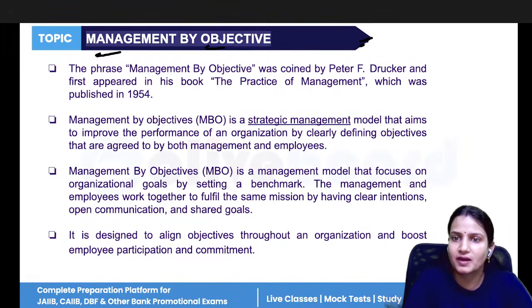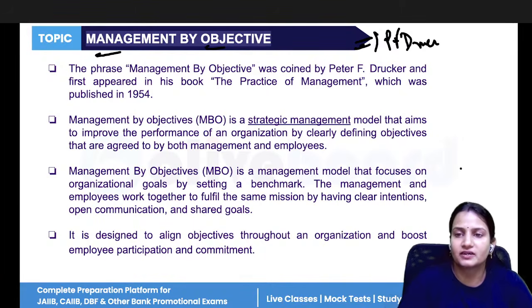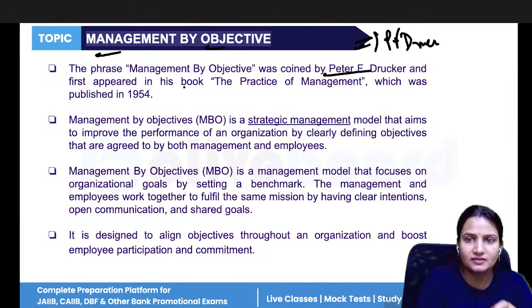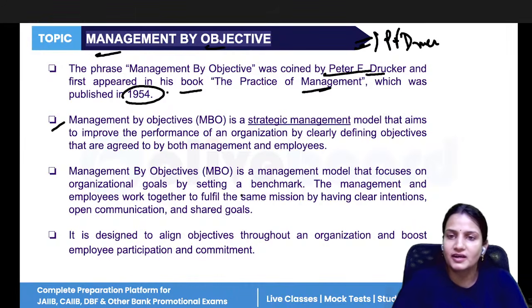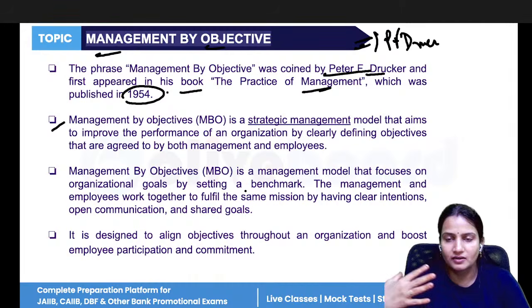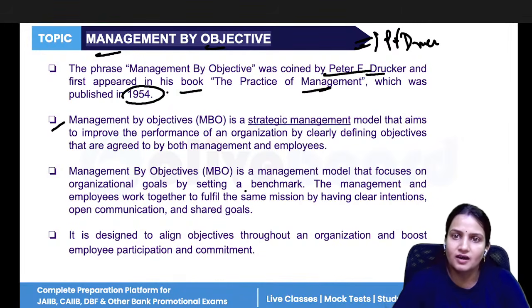Next is management by objective. MBO was given by Peter F. Drucker. This appeared in his book, The Practice of Management, which was published in 1954. Now, what MBO says is that if both managers and employees together take decisions for the company, then the company will go ahead in future. It will achieve its objectives in an effective manner. That is what MBO says.